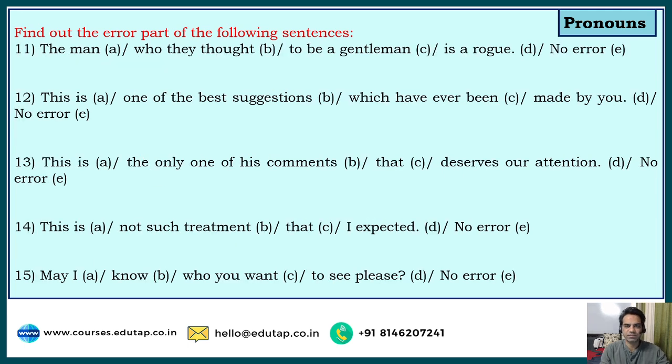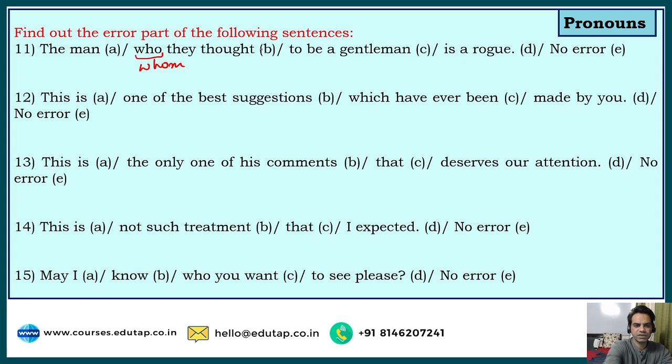Moving ahead, guys, question number 11. The man who they thought to be a gentleman is a rogue. Yes, guys, can you find the error in the sentence? The man who they thought to be a gentleman is a rogue. So, guys, the error here is in this part. The man whom they thought to be a gentleman is a rogue.